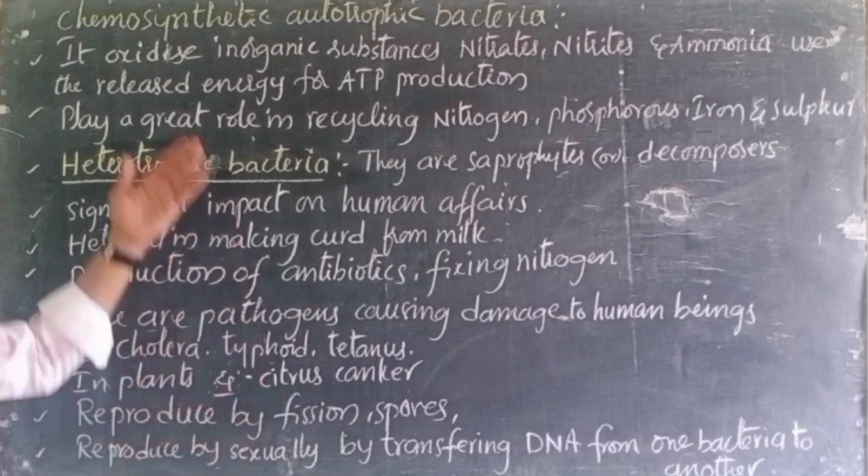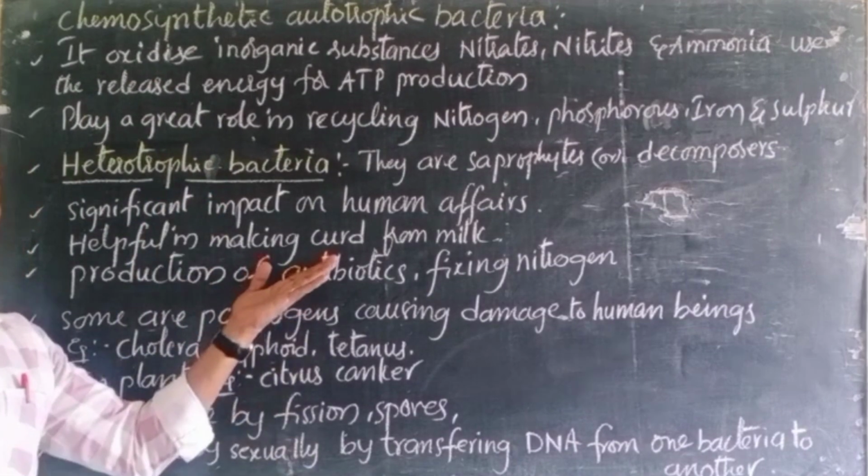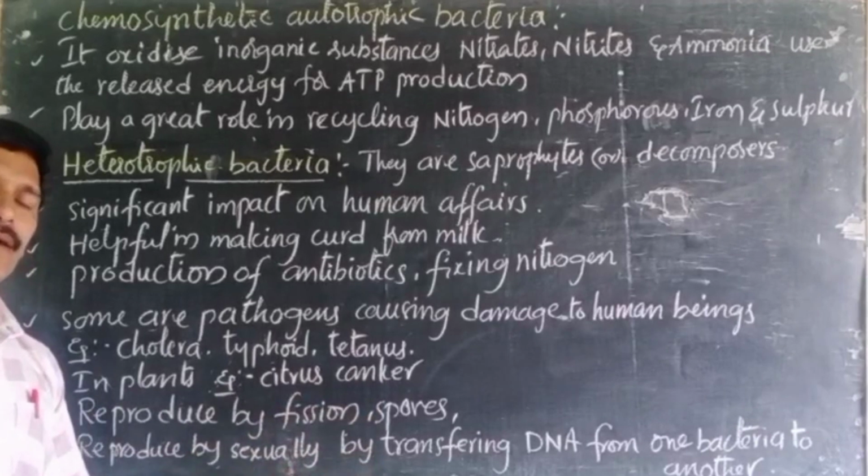This is regarding the chemosynthetic autotrophic bacteria and the heterotrophic bacteria, the useful and harmful ones, and how they reproduce.